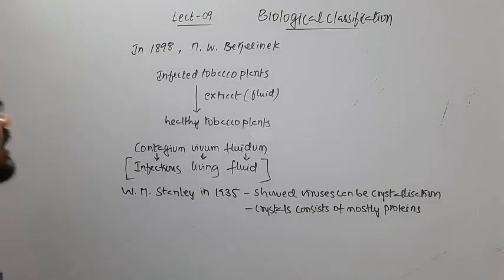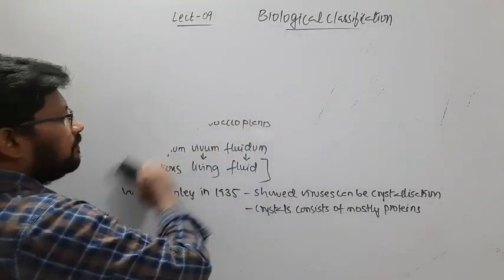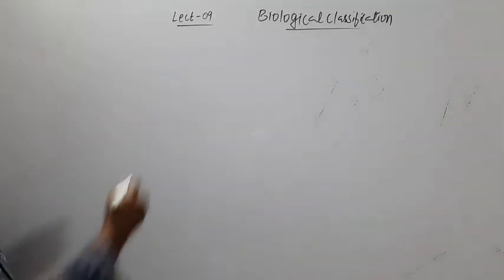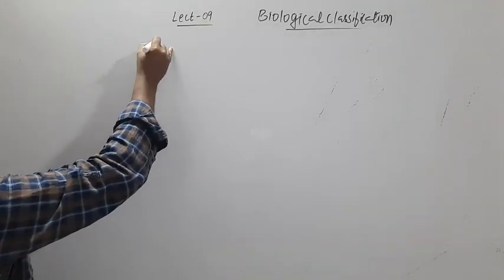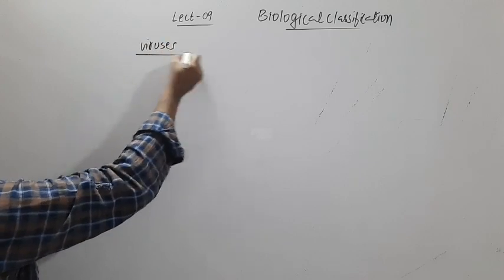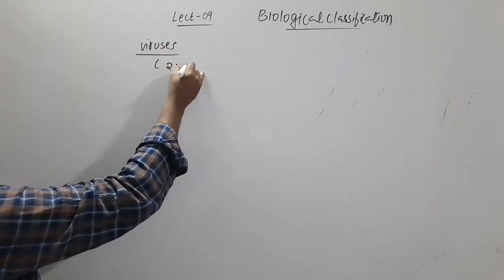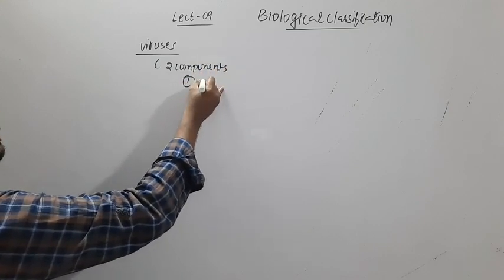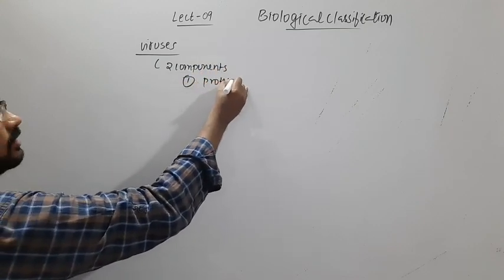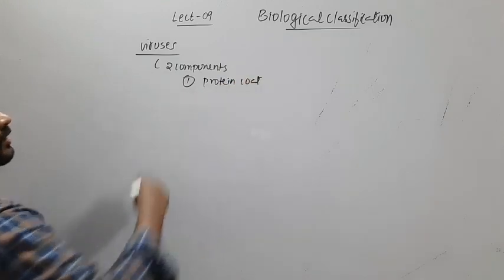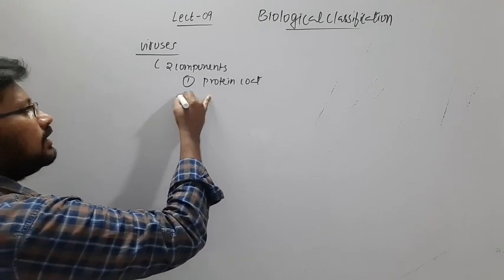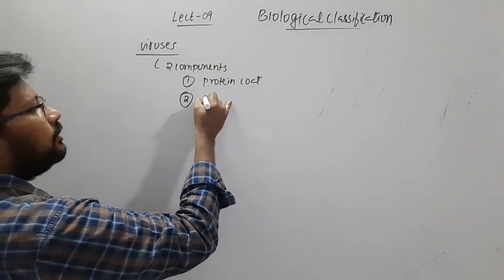Now let us see its structure. Viruses are made up of two components. They have a protein coat, which is protective in function, and then a nucleic acid.